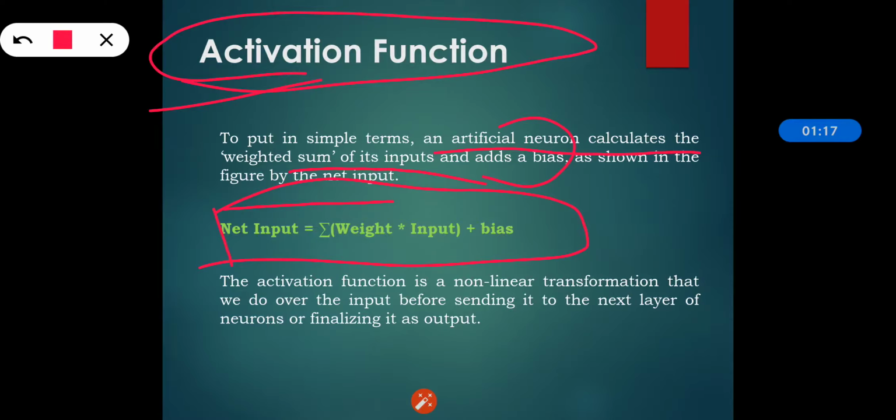So we can say the primary purpose of activation function is to introduce nonlinear properties in the neural network. The activation function is a nonlinear transformation that we do over the input before sending it to the next layer of neurons or finalizing it as output. That means activation function is generally used in the hidden layers because they are transferring the result to the output layer. They use it as a nonlinear transformation so that they can send the input to the next layer of neurons or finalize it as output.